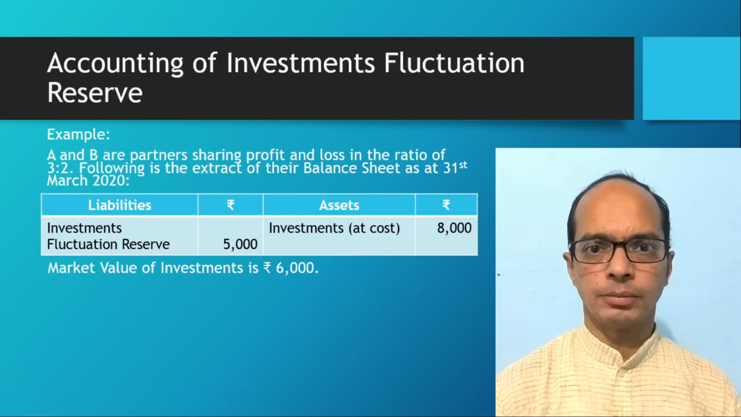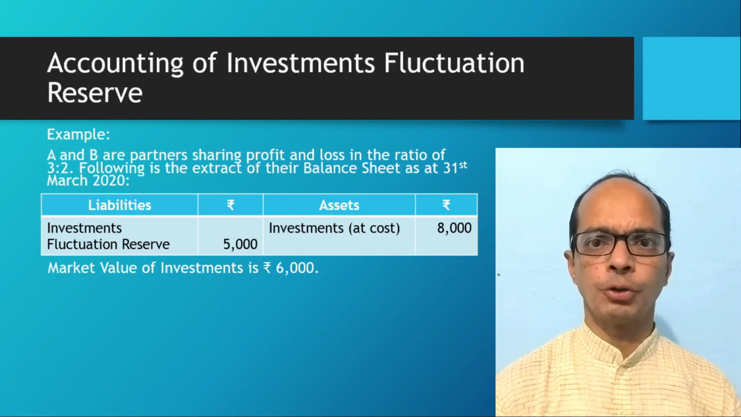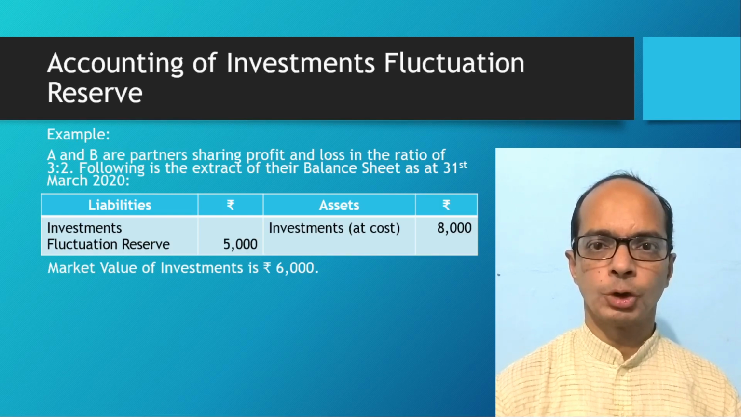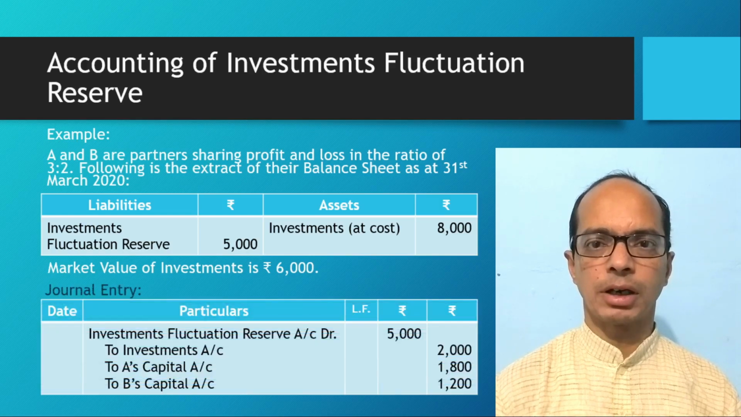Book value is 8,000, whereas market value is 6,000, means there's a fall in the value of investment by rupees 2,000. And what is the value of reserve? That is rupees 5,000. Means this loss of rupees 2,000 due to fluctuation will be made out from reserve available, and balance amount of rupees 3,000 will be distributed between the partners A and B in the ratio of 3:2. So we'll pass journal entry, investment fluctuation reserve account debit rupees 5,000 to investments account with the amount of loss, that is rupees 2,000, to A's capital account rupees 1,800 and to B's capital account rupees 1,200.